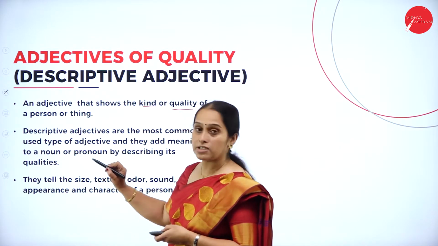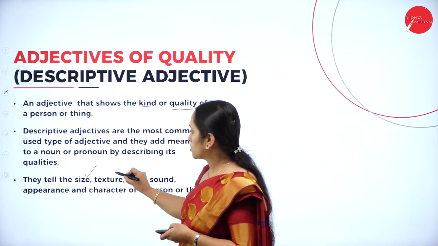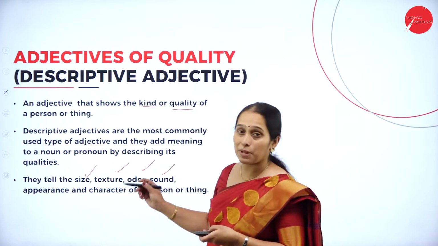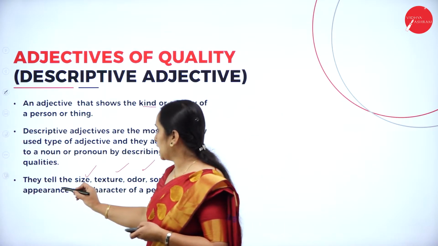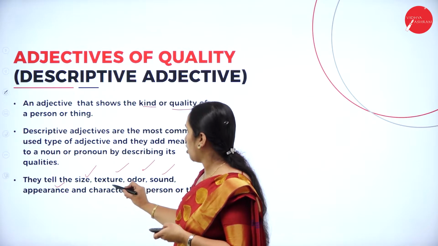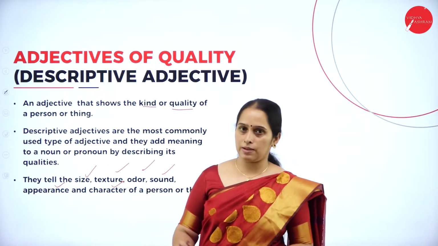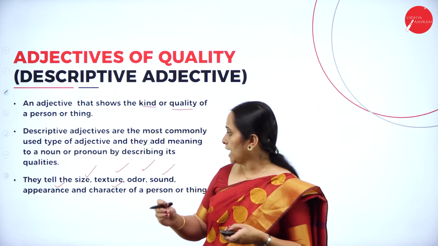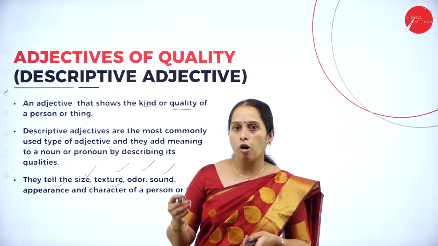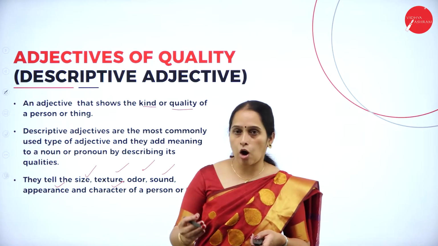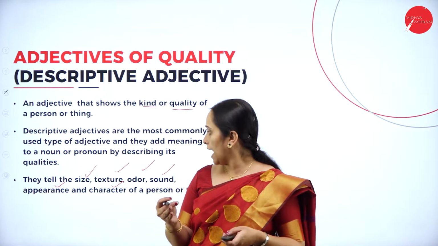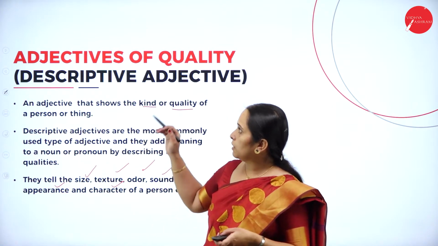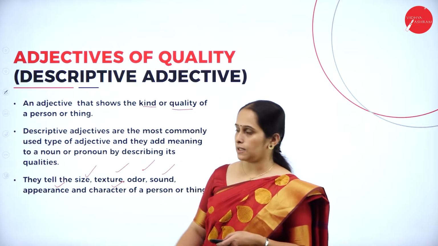Next, they tell the size, texture, odor, sound, for example like thundering, appearance and character of a person or a thing. If the words are adding quality, like size, texture, odor, then sound, appearance and character, if you have words like that, they will be adjectives of quality.